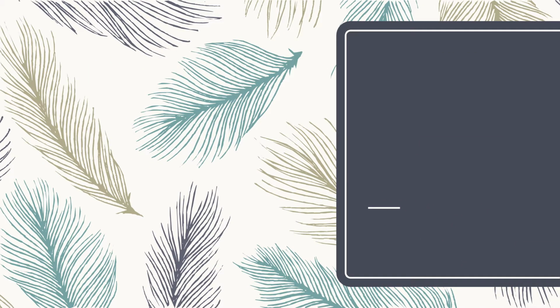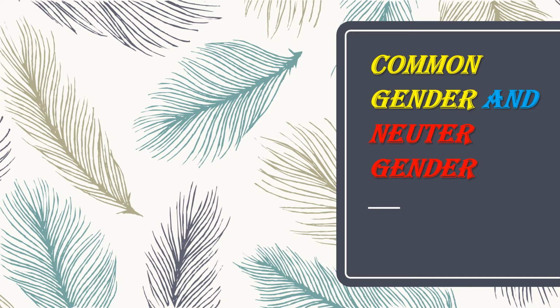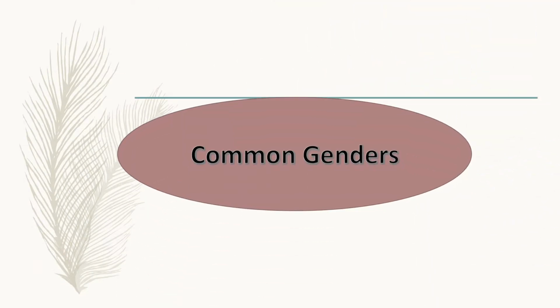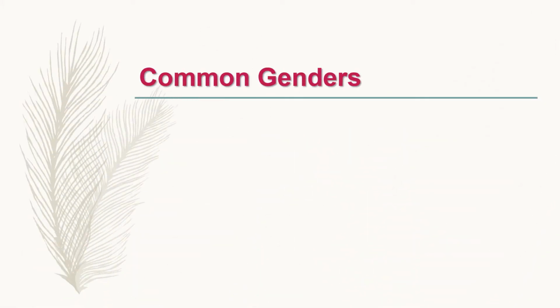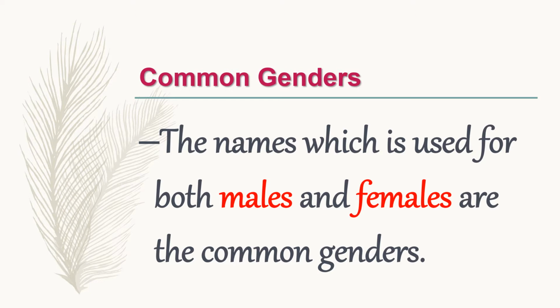Hello students, let's learn about common gender and neuter gender. Common genders. Common genders are the names which are used for both males and females. So the names which are common for both males and females are the common genders. Let's learn with some examples.